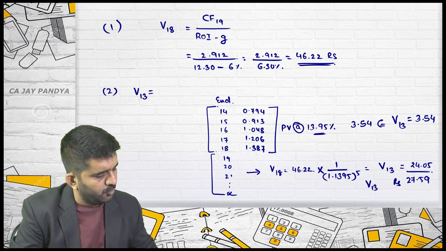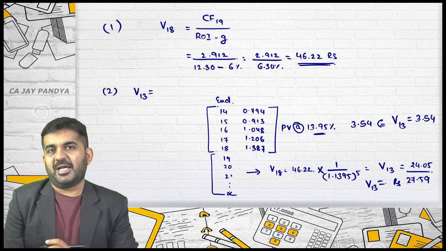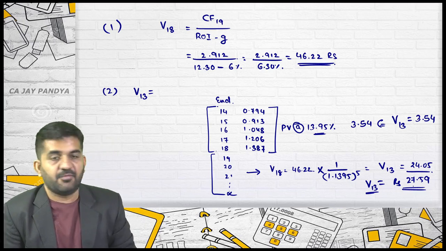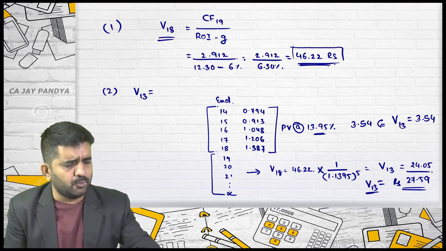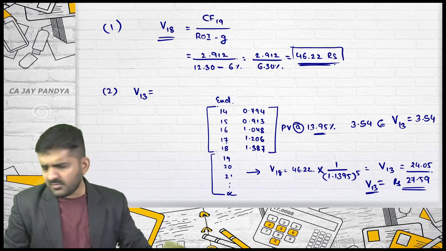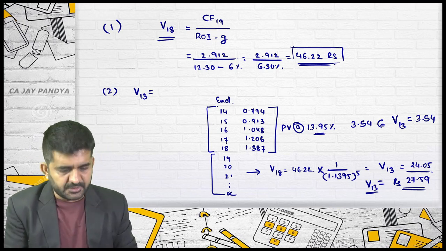This will be the value at the end of 2013: the intrinsic value, the maximum price I am ready to pay for this share at the end of 2013, is 27.59. At the end of 2018, the maximum price I am ready to pay is 46.22. These are the two questions asked, and we have answered them.